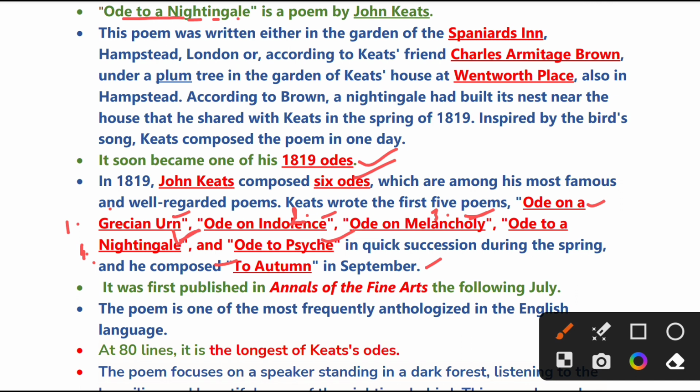So this way you can remember it in a sequence: Ode on a Grecian Urn, Ode on Indolence, Ode on Melancholy, Ode to a Nightingale, and Ode to Psyche. Last is Ode to Autumn. So you must remember the sequence.